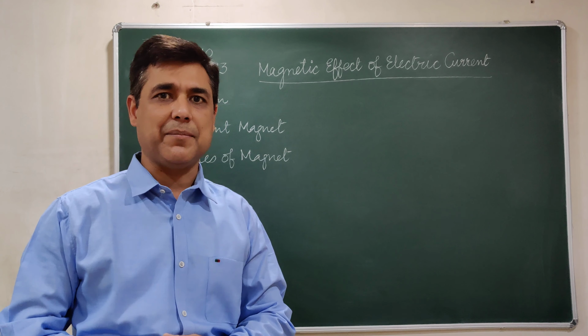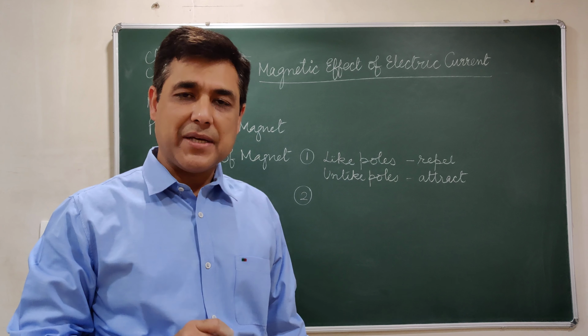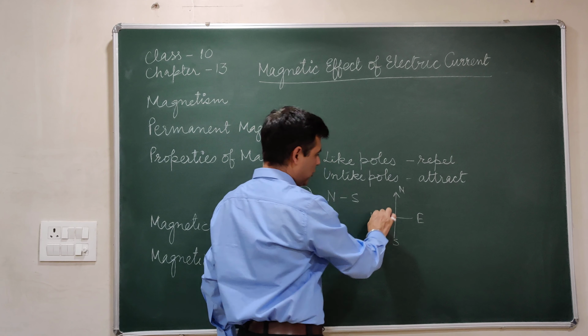Similarly, if you suspend a bar magnet freely, you will always observe that it aligns itself towards the north and south direction. So a freely suspended bar magnet always aligns itself towards north and south of Earth. I will be talking about it more. As far as our board is concerned, we always consider that the top of the board is north, this is south, this is east, and this is west.